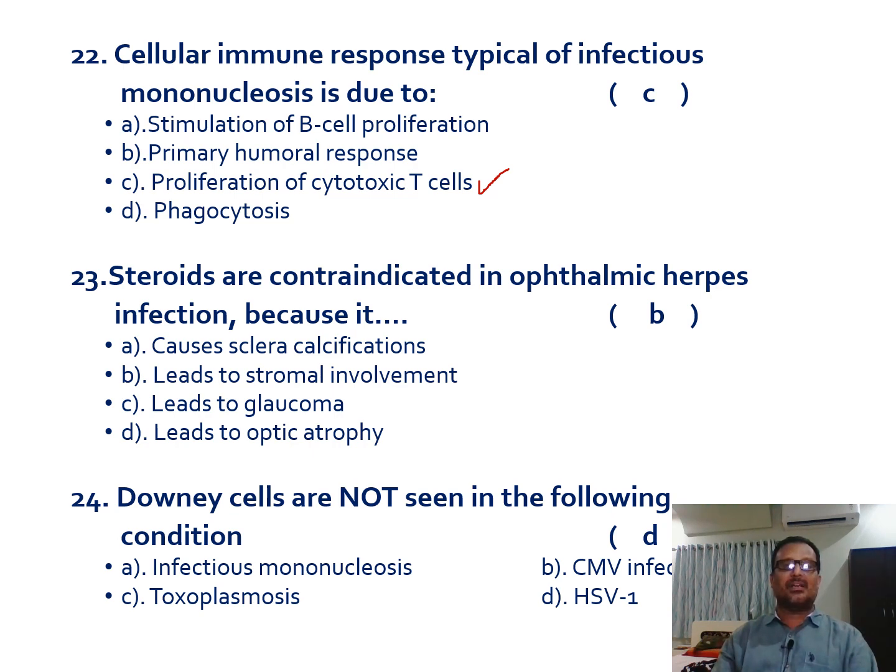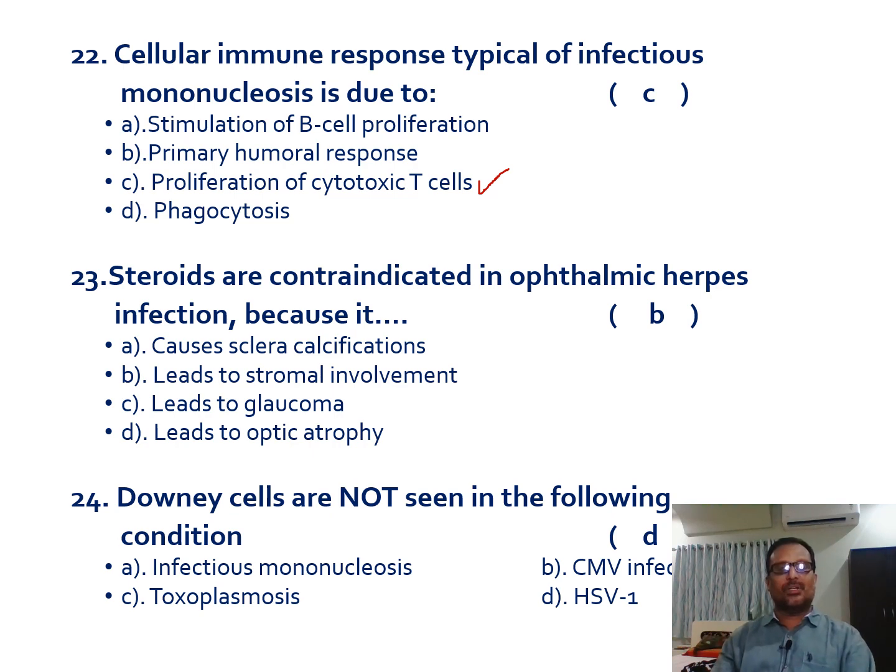Glaucoma means increased pressure in the anterior chamber of the eye, and the stroma of the eye gets involved, which causes many other problems. So stromal involvement is the main contraindication for steroids in ophthalmic herpes infections. And scleral calcification is not related to ophthalmic herpes infection.